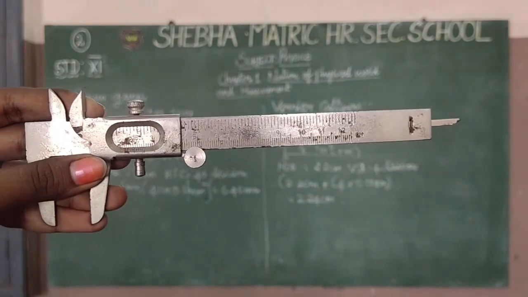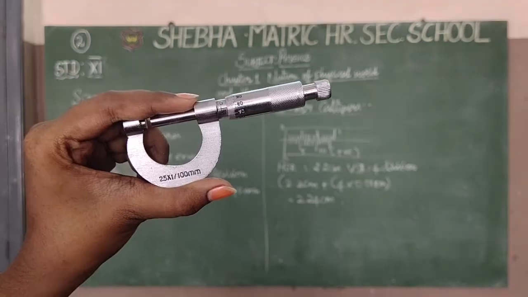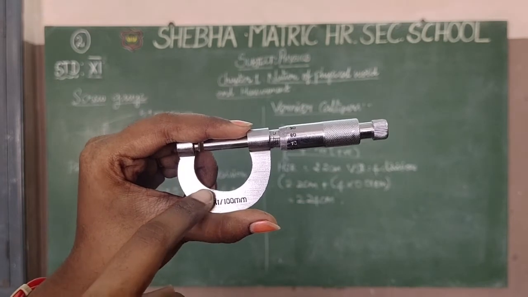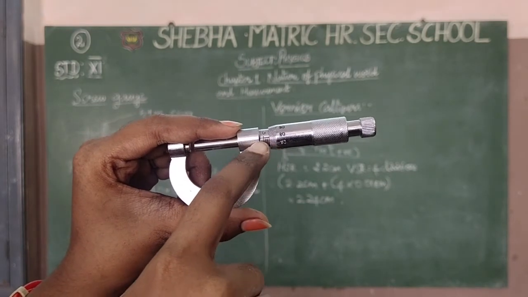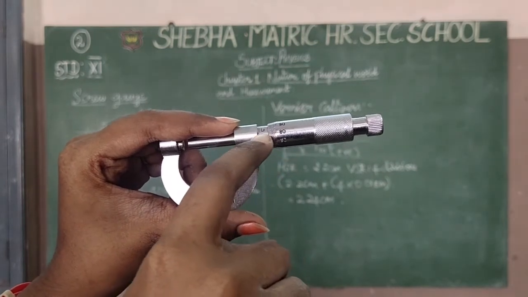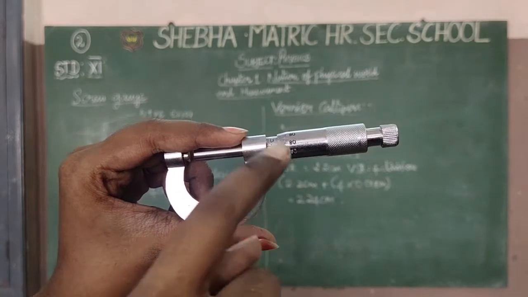So this is a vernier calipers. Okay. It will give accurate measurements. Once again I will show the screw gauge. The screw gauge will be measured in, this one is the pitch scale reading and this one is the head scale reading. So both will be calculated in centimeters. Okay. So it's 0.01 mm.